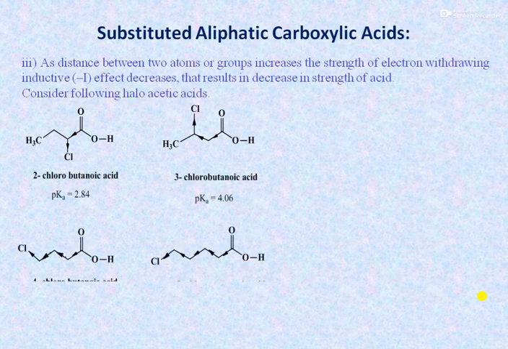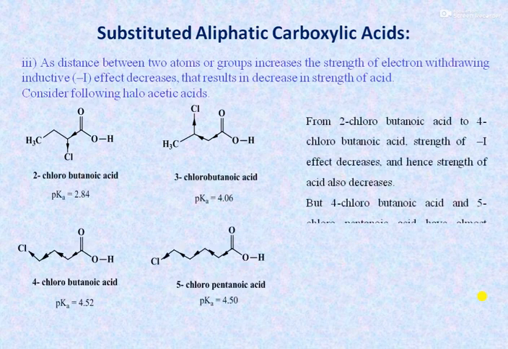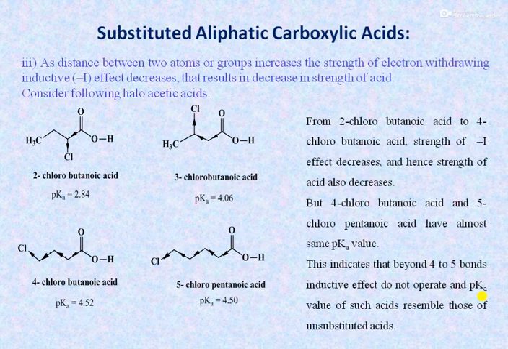As the distance between two atoms or groups increases, the strength of the electron withdrawing inductive effect also decreases. And as the electron withdrawing inductive effect decreases, that results in a decrease in the strength of the acid. If we consider these haloacids, that is 2-chlorobutanoic acid having a pKa value of 2.84, 3-chlorobutanoic acid having a pKa value of 4.06, 4-chlorobutanoic acid having a pKa value of 4.52, and 5-chloropentanoic acid having a pKa value of 4.50.